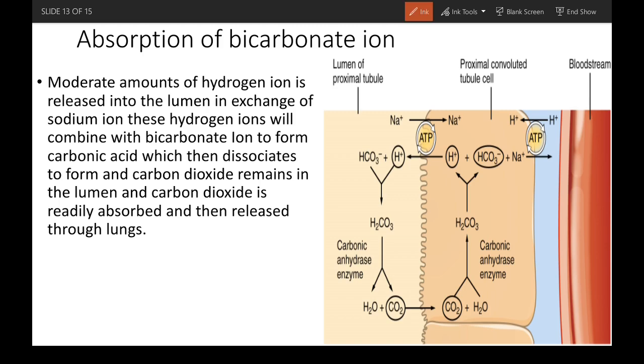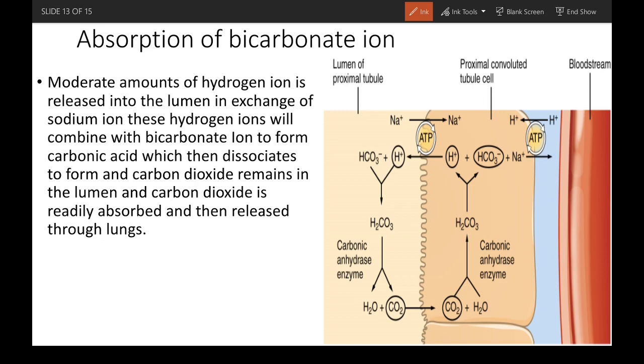Absorption of bicarbonate ion. Now, large quantities of bicarbonate ion are absorbed from the upper small intestine because large amounts of bicarbonate are secreted into the duodenum in both pancreatic secretions and bile.